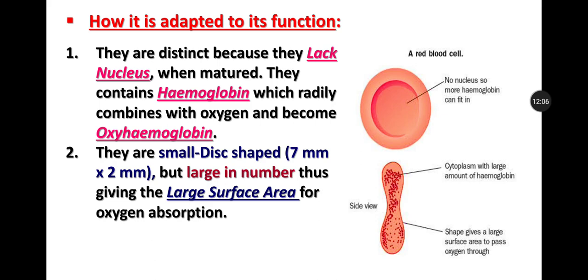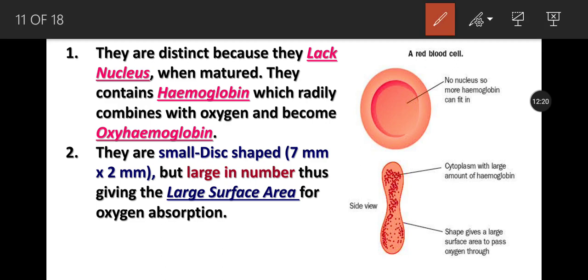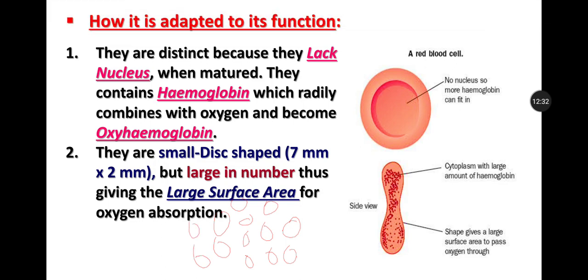They are small and disc-shaped, but large in number. Since they are small but large in number, there are a lot of red blood cells in our body, thus providing a large surface area for oxygen absorption.